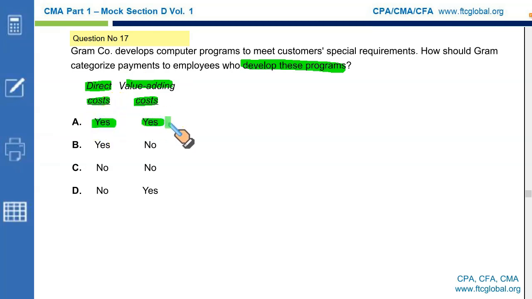Value adding costs are those costs that increase the customer utility. It increases customer satisfaction. It increases quality, quantity and responsiveness of processes. Non-value adding costs do not make such a contribution. Examples of non-value adding costs could be material handling, storage, production scheduling. The customer doesn't care about such costs. Such costs do not add customer utility. So we got our answer, it's A.